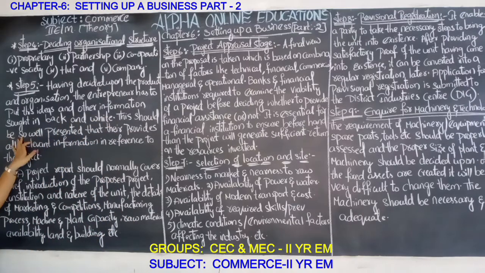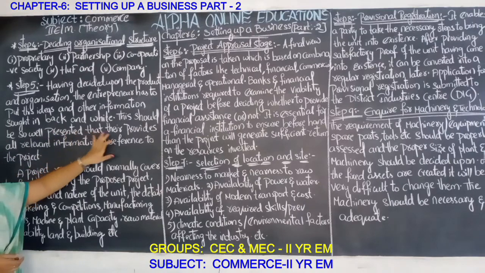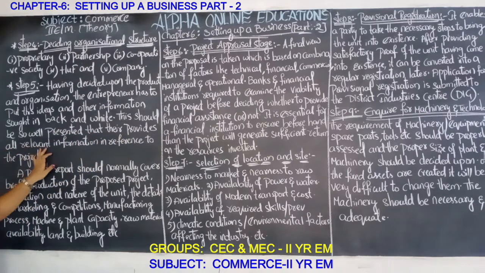These should be so well presented that they provide all relevant information in reference to the project.